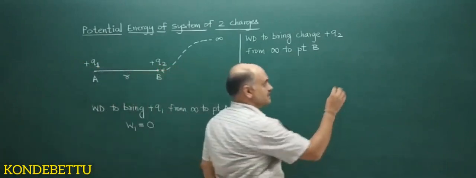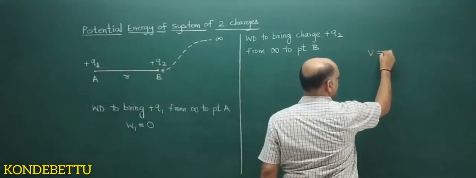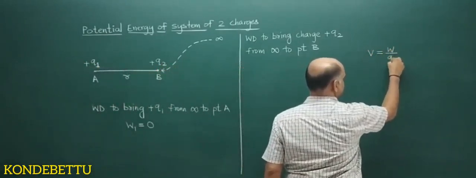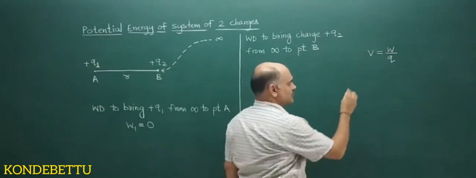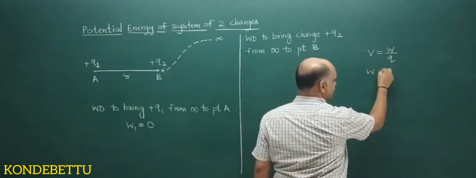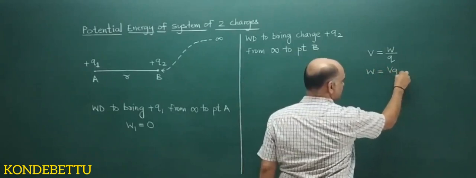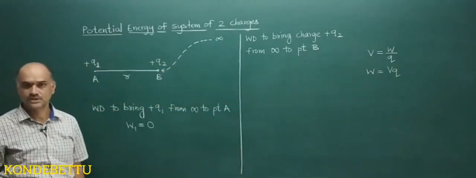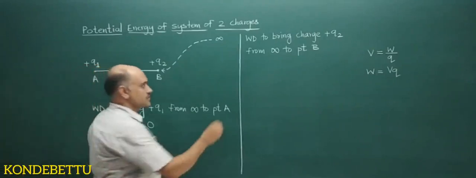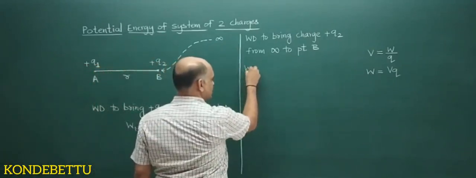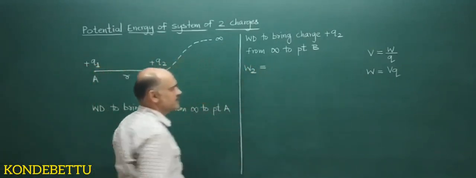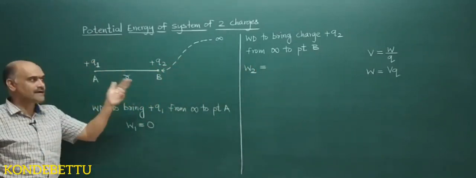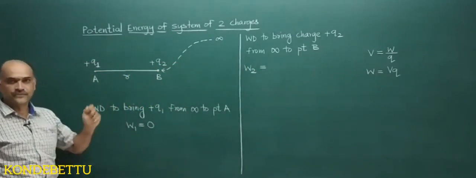We have seen that potential is nothing but work done per unit charge, so work done is equal to potential into charge. I will take the work done to bring plus Q2 from infinity to point B as W2.